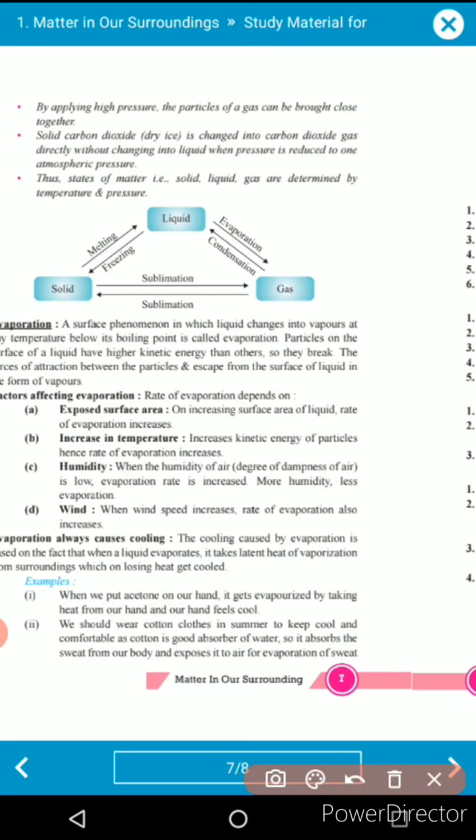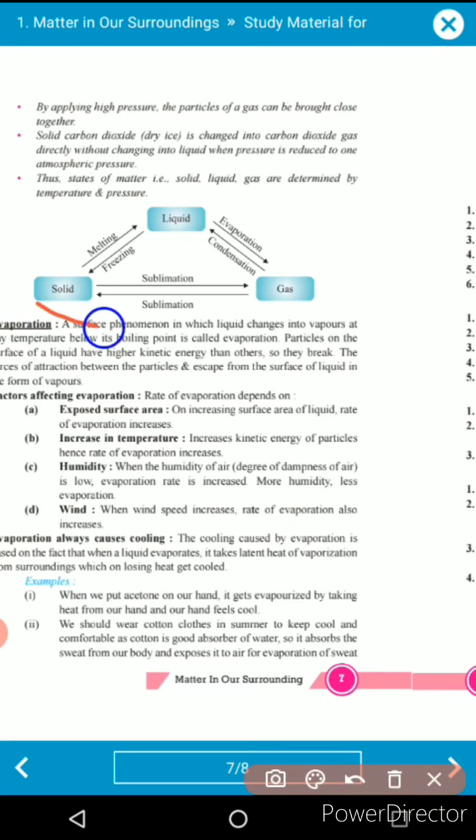Okay, pressure is used to compress matter. Suppose we apply pressure on gaseous particles, they will compress to the liquid, and if we apply pressure again, they will compress to the solid. But in the case of temperature, if we increase the temperature, the solid melts and comes to the liquid state, and if we increase the temperature again, the liquid gets vaporized and converted to vapor form. So this is how the two parameters, temperature and pressure, can be used to convert the phase of different matter.